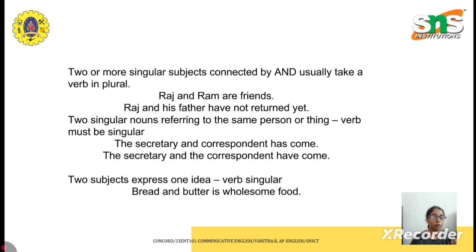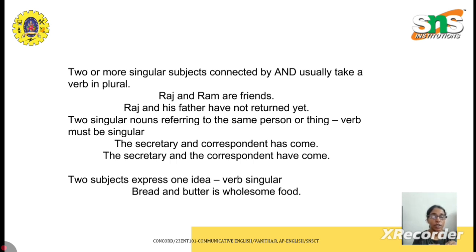Okay, so if you have two different, two individual subjects combined with and, usually the verb will be plural form. So there is an example: Raj and Ram are friends.